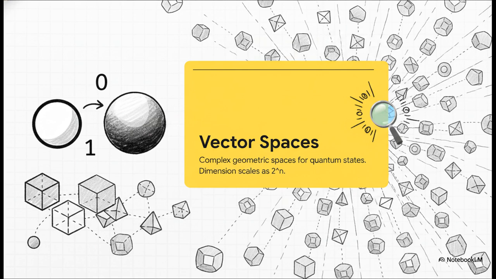Now, remember that nasty exponential limit we just talked about? Well, here, it suddenly becomes our greatest asset. The dimension of this vector space scales as 2^n. So think about this. A 53-qubit system isn't just 53 numbers. No, it is a 9 quadrillion dimensional space. It's wild to think about, but this exponential state capacity is the absolute bedrock of quantum parallelism.